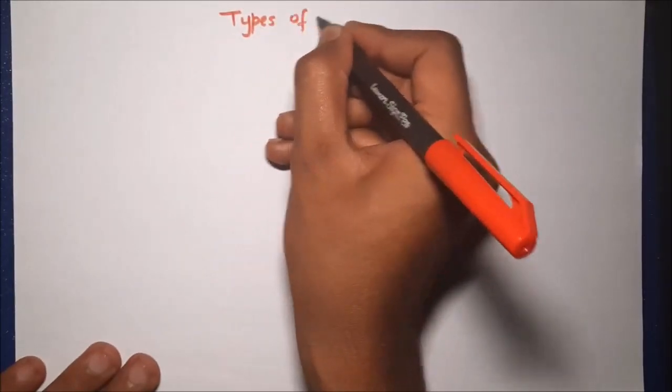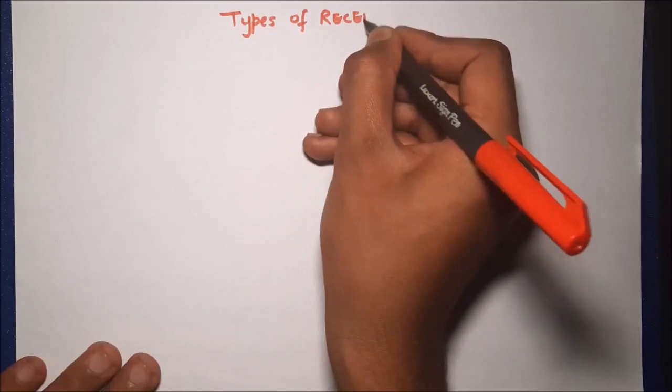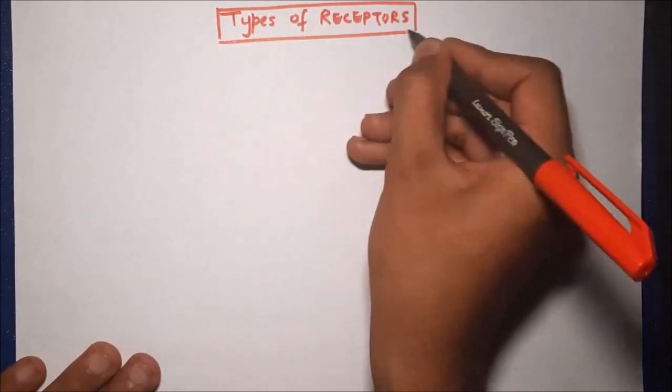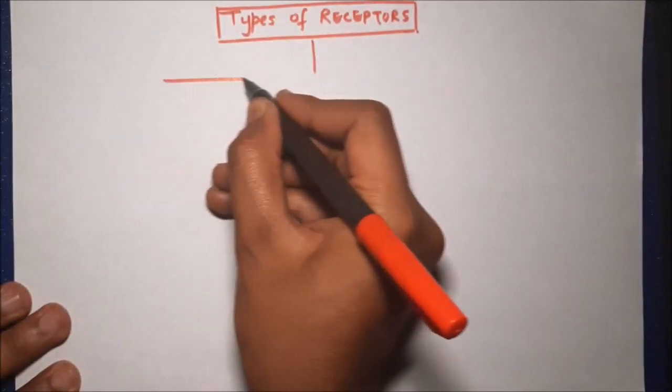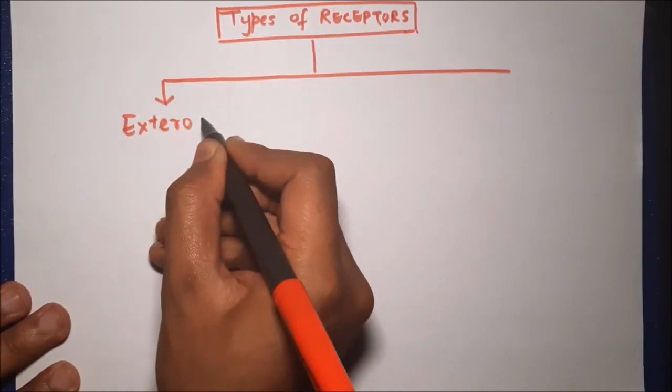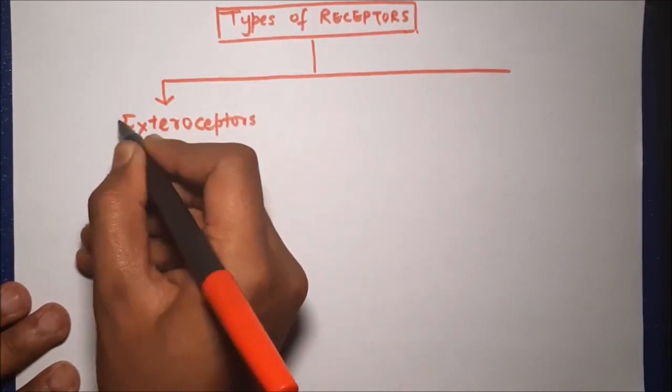As we have discussed all the basics, now let us go to classification of receptors. There are different receptors in our body, so in order to have a better understanding of these receptors, classification becomes necessary. So receptors can be broadly classified as exteroceptors and interoceptors.